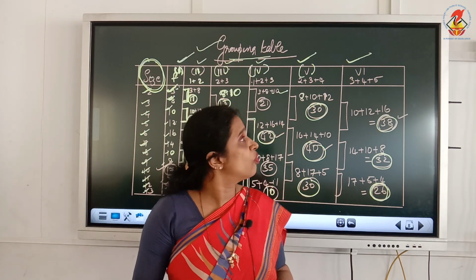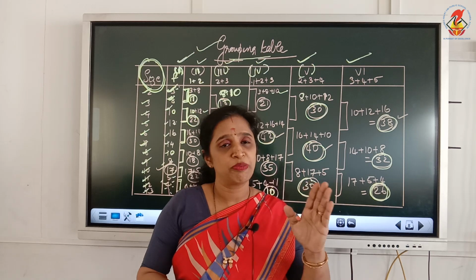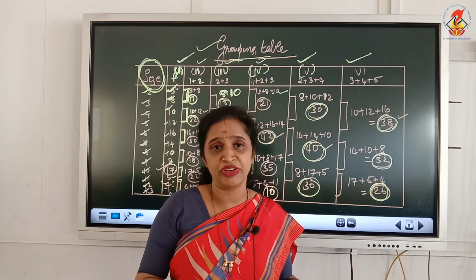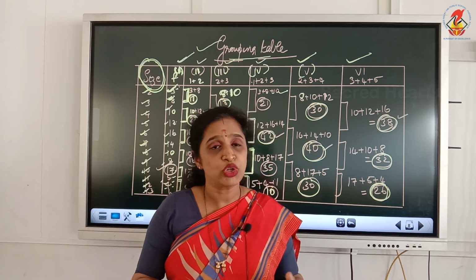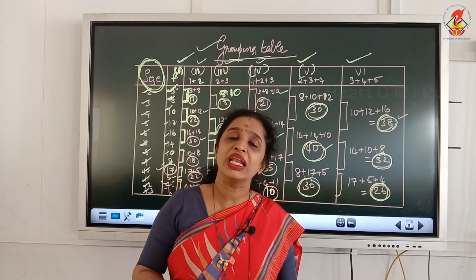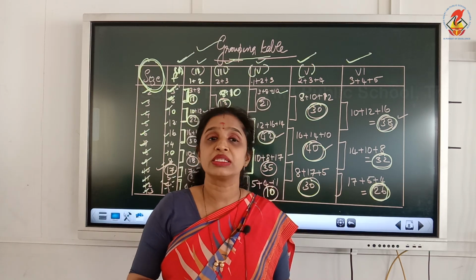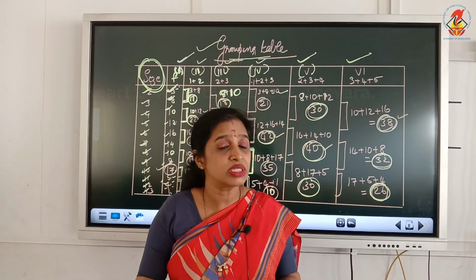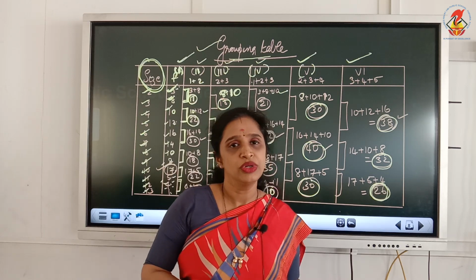Column number 4, what you have to do is take 3 as a pair, 1 plus 2 plus 3. Then column number 5, leave the first frequency and add the next 3 frequencies, make it as a pair. Towards the end, if you don't have the pair, leave the numbers as it is. Then the last column, that is the 6th column, what you have to do is leave 2 and take the next 3. This is what you have to do.